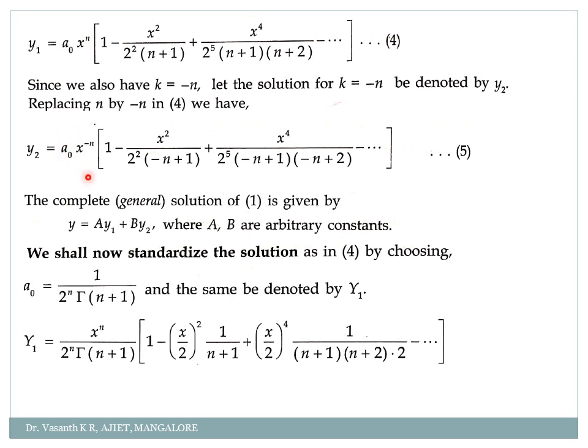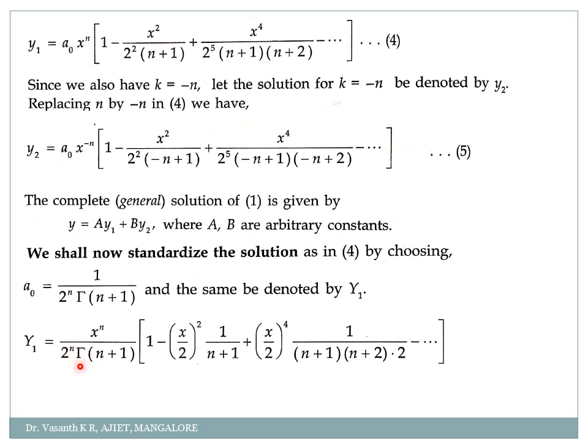Now we shall assume some values for this a naught. We shall standardize this equation 4 by choosing the value for a naught as 1 by 2 power n into, what is this function? Gamma. So gamma of n plus 1. We will denote it by capital Y1. So this small y1 I am changing to capital Y1, and I am substituting the value for a naught as 1 by 2 power n into gamma n plus 1.